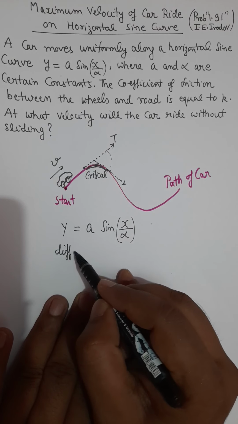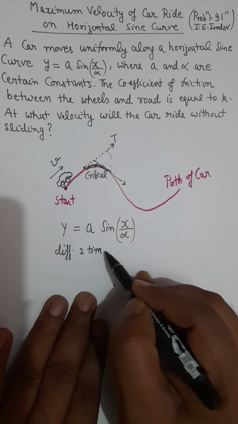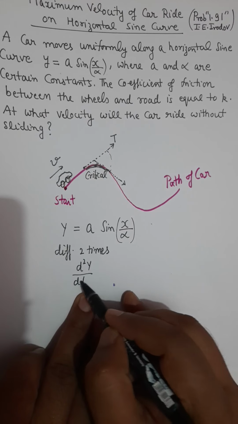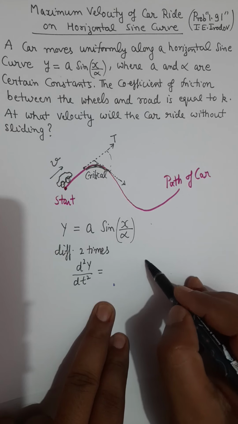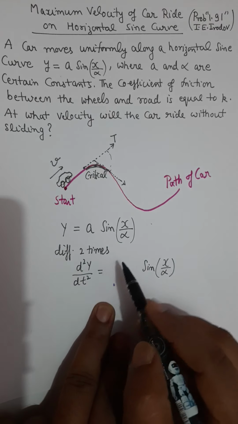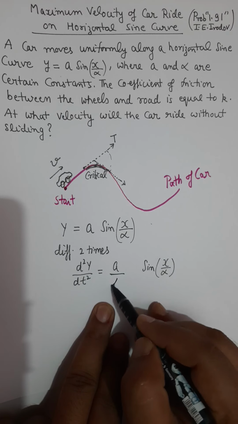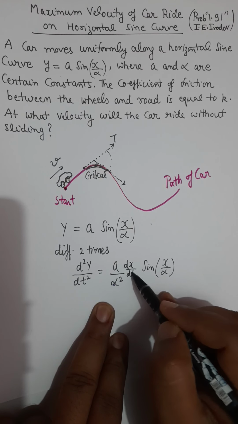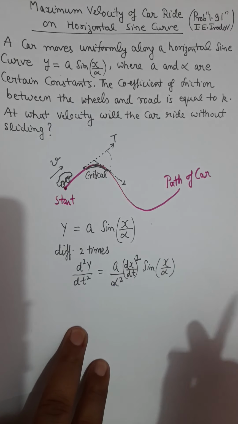So I get the double derivative of y on the left hand side, and on the right you will again get back the sine function, and then you will also get a over alpha square, and then dx by dt whole square. That is the math of double differentiation.